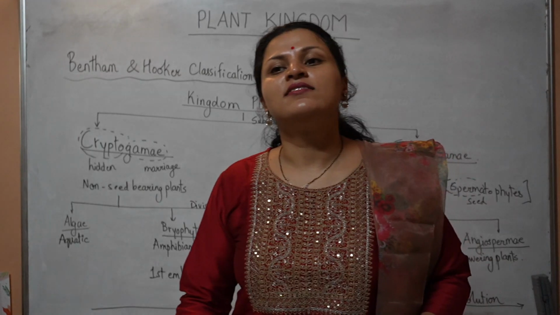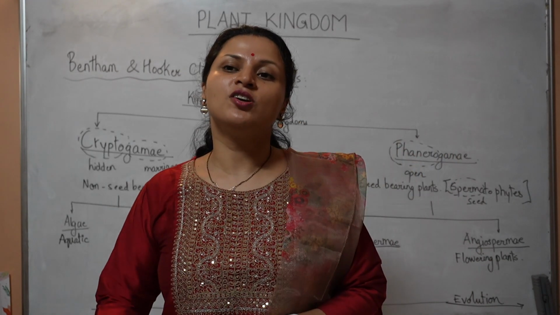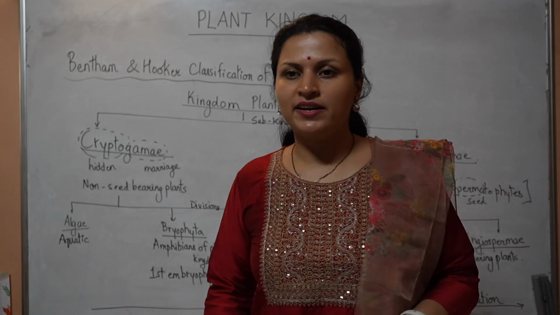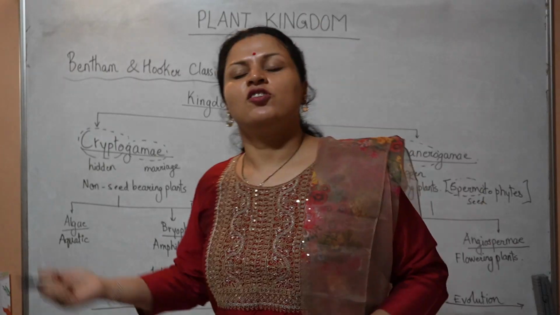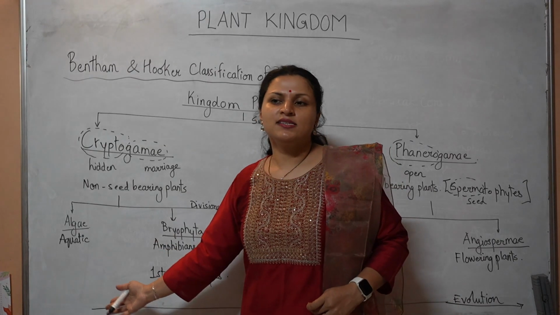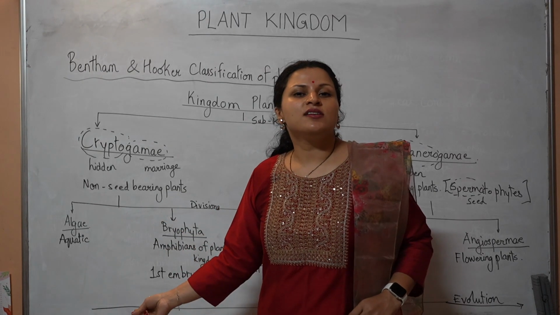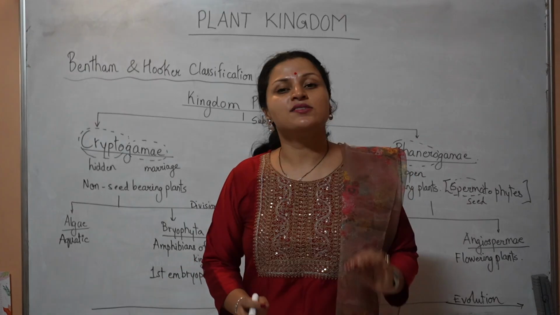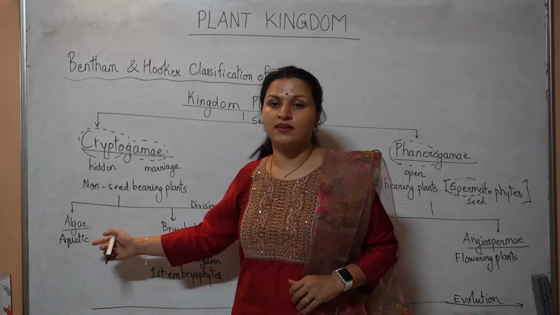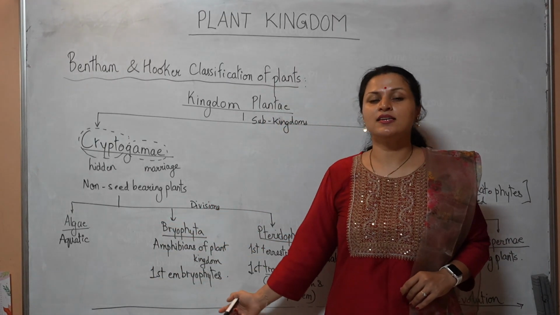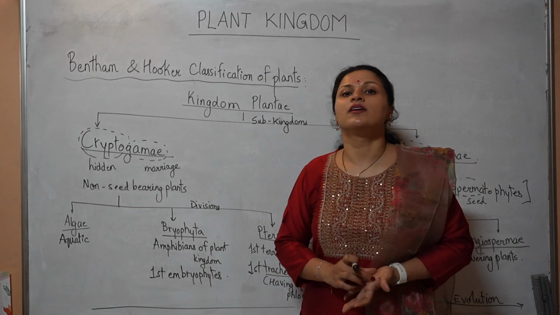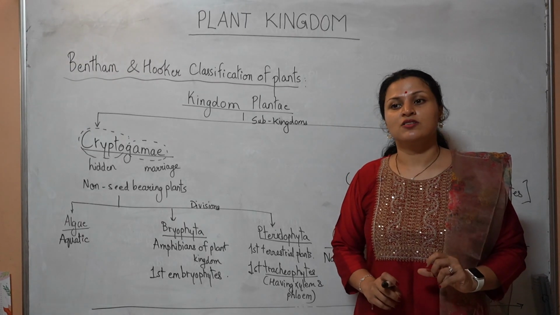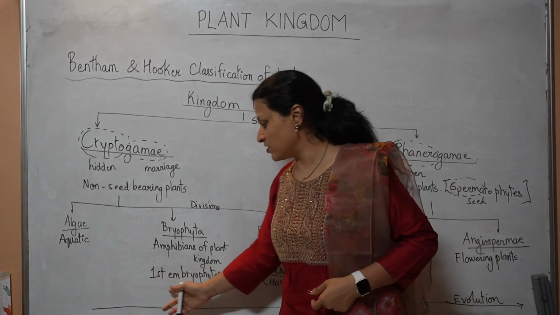So what had fungi done? The moment the 2N cell was formed, it had undergone meiosis to bring back the haploid generation. The cells formed after meiosis will then divide and form the fungal haploid body again. For algae as well, the main plant body is haploid, and the diploid generation, which is the diploid zygote, never undergoes mitosis. It only undergoes meiosis. As a result, there is no embryo formation in the case of algae. However, in bryophytes, we see that the zygote is now undergoing mitotic divisions and forming an embryo and forming a substantially large 2N generation. That's why they are called the first embryophytes.